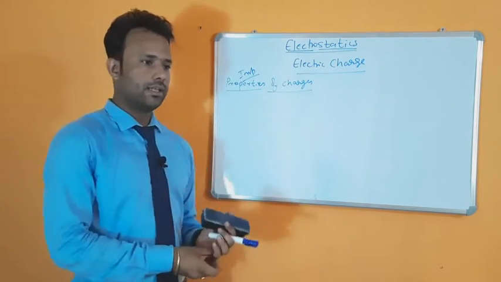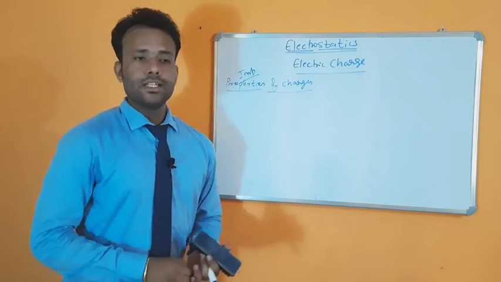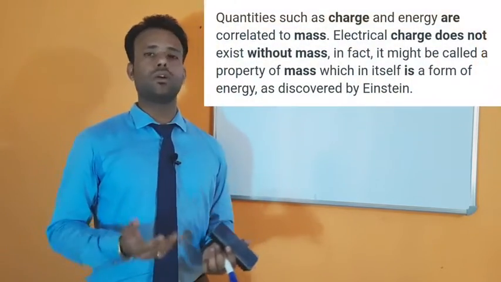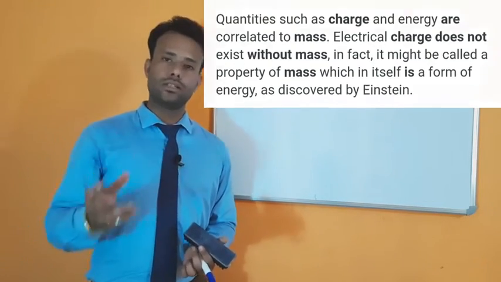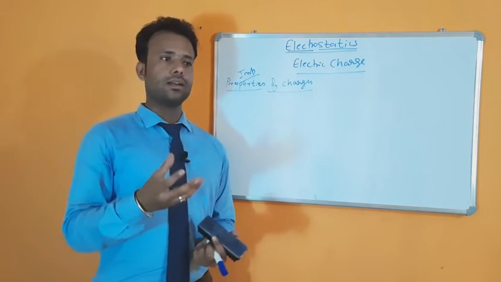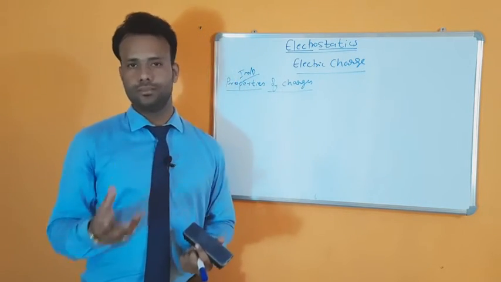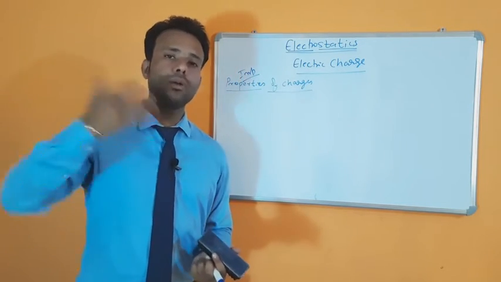Next, we can say it's not a property, but a concept, that charge cannot come without mass. Obviously, where do we find charges? We find charges in the atom, right? An atom is basically a particle. A particle has some mass, and that mass has the property of charge.